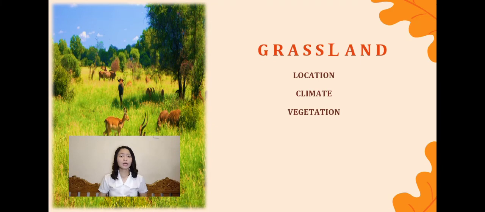Next is animals. Grasslands ecosystem can support high densities of grazing animals. They are home to many familiar and fascinating species that live in herds, including zebras and antelopes, and the predators that prey on them, like lions and cheetahs.